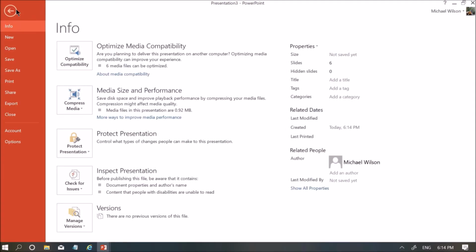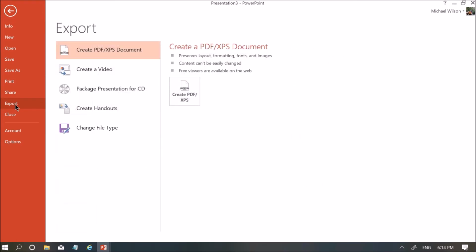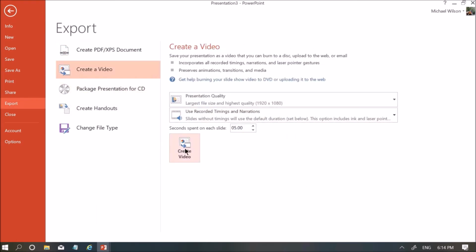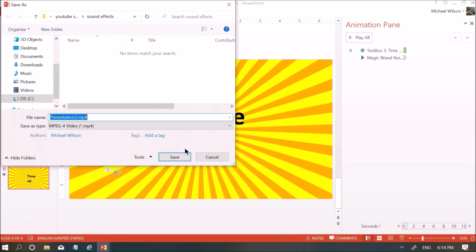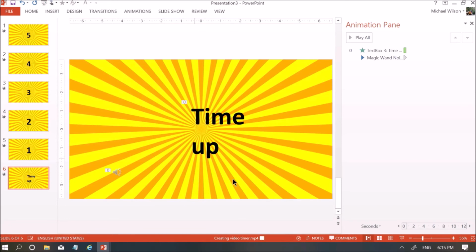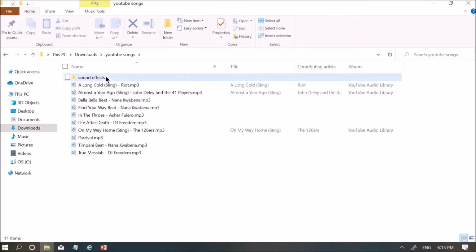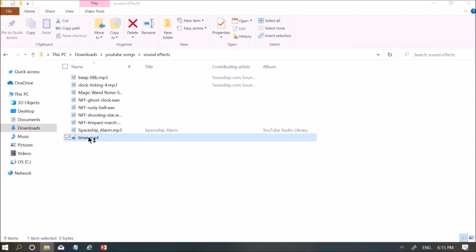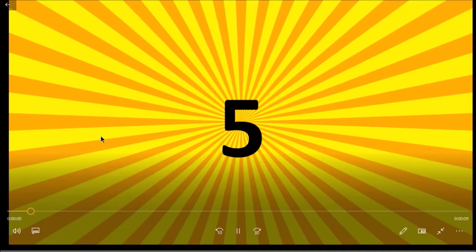For that, go to the File menu, select Export, then choose Create a Video. Now you have to remember where you are saving the file and what file name you are giving. These are the 2 things you have to remember. Once you click Save, the system will automatically create the MP4 file for your timer. That's it, your timer is created. So once you play the MP4, this is the preview of the video file.